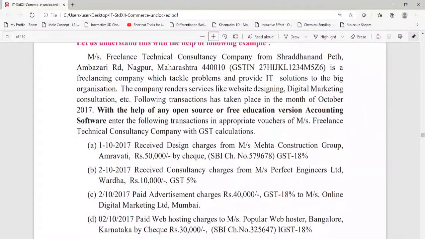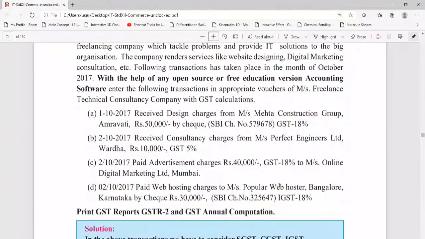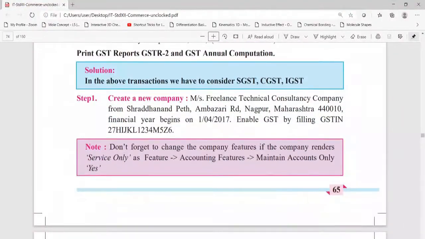So let's see the problem which is given in our textbook, page number 65.